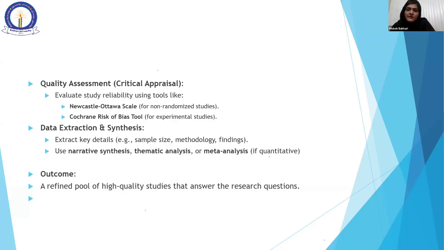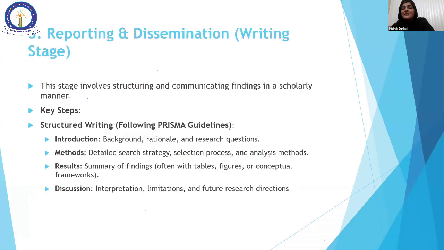So you can have your own themes and titles in your SLR, inshallah, when you write your SLR paper. The outcome is a refined pool of high quality studies that answer the research questions. The most important thing is the RQ. Is our RQ being answered or not? I write an SLR, but is it helping to answer the questions of today, the burning issues of today? Then we have to make an analysis.